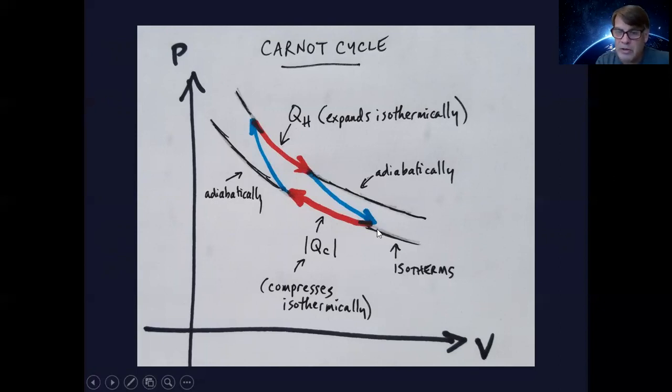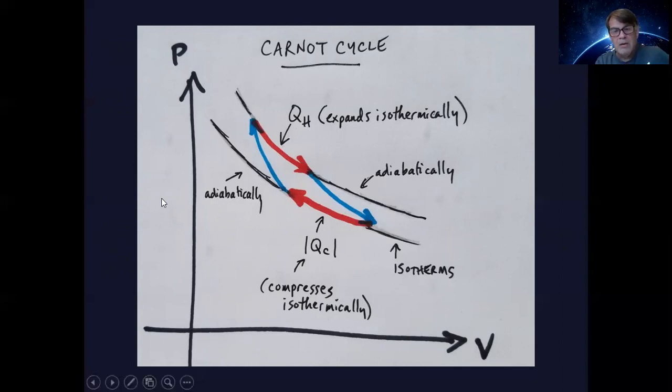So there's not going to be any addition or loss of heat, I'm sorry, or expanding the volume. There's not going to be any addition of heat as we go from here to here. Okay, that's part one of the cycle.